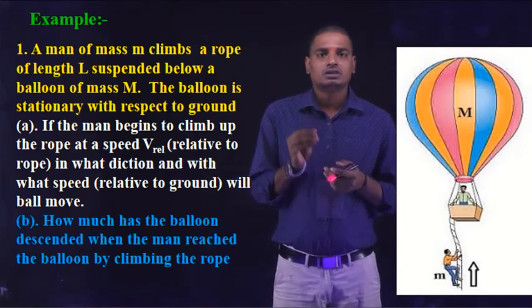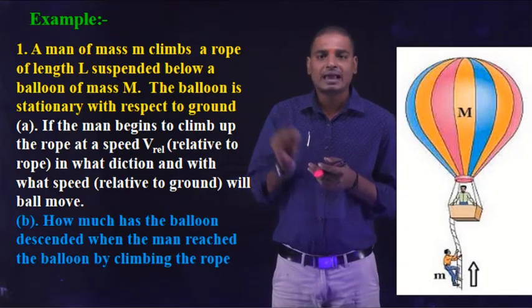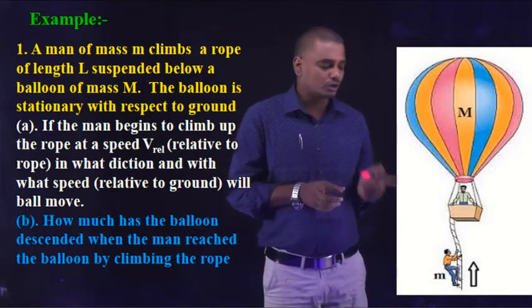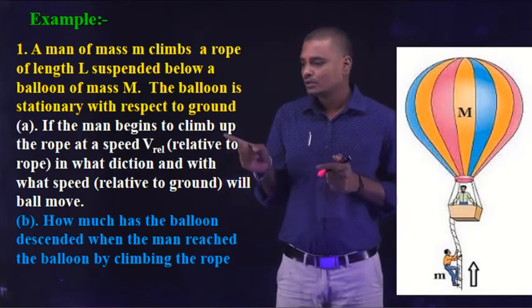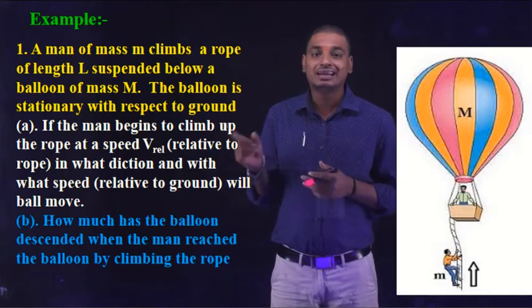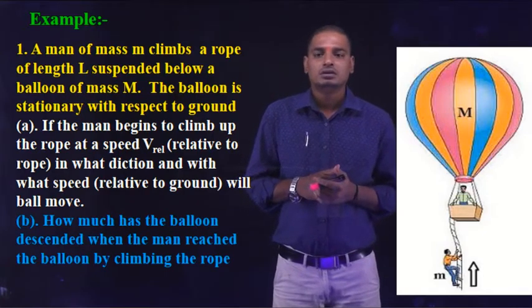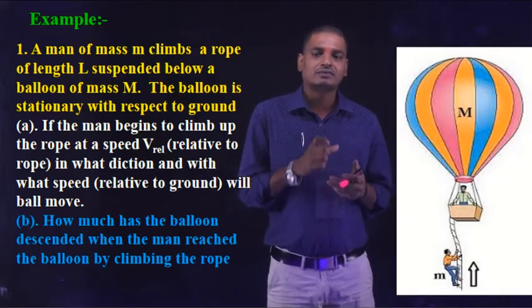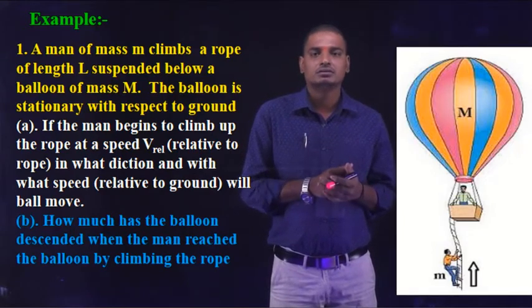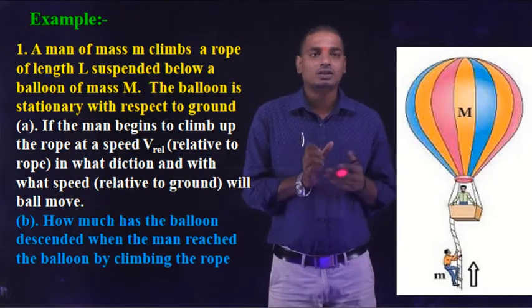So now the question is as follows. If the man begins to climb the rope at a speed of v relative, that is, relative velocity with respect to the rope or with respect to the balloon, in what direction and with what speed relative to the ground will the balloon move?